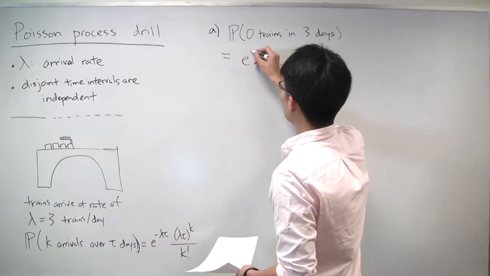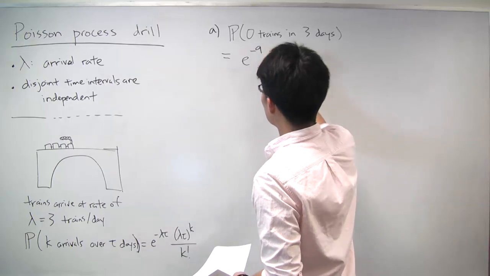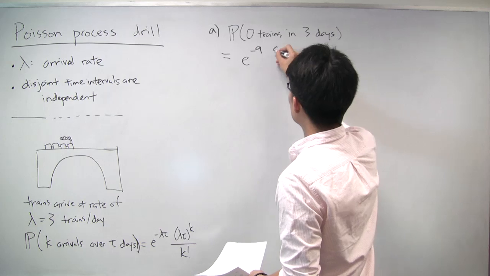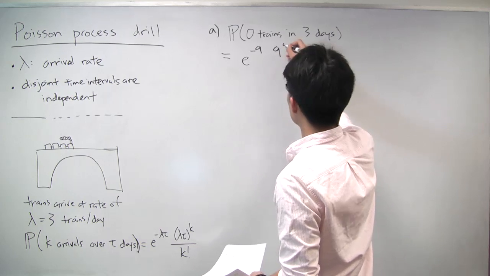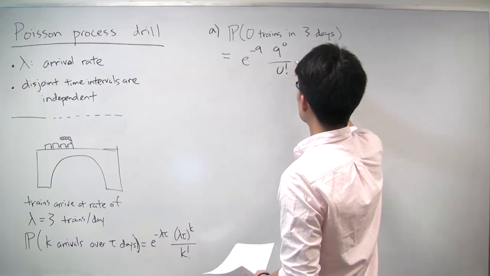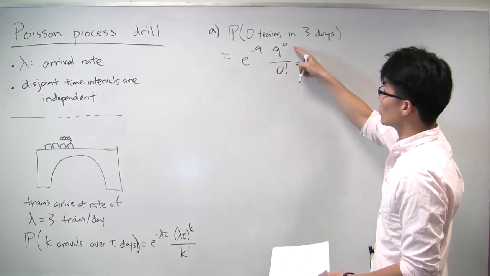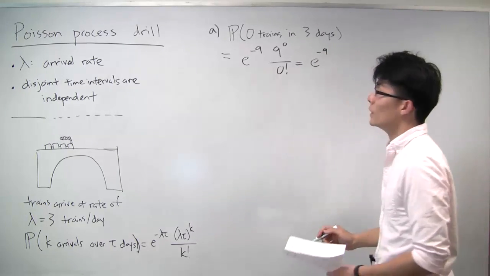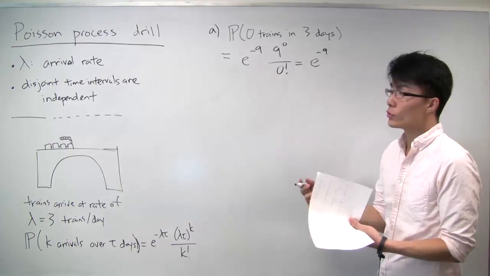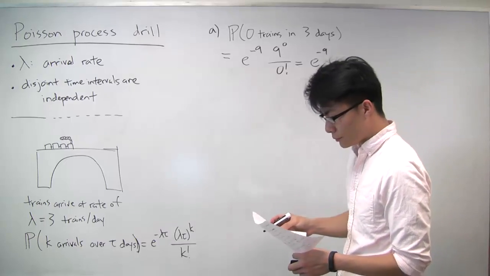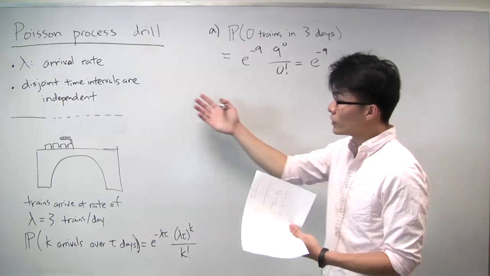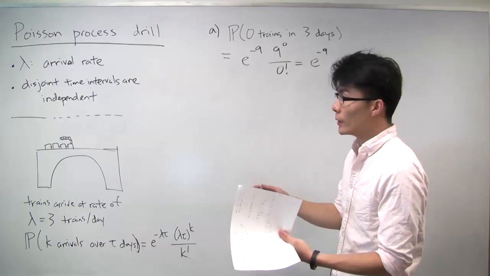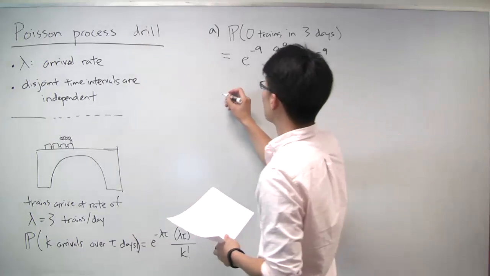Lambda is 3, tau is 3, so that's e to the minus 9 times lambda tau, which is 9, to the k, which is 0, over 0 factorial. Right? So 9 to the 0 is 1, 0 factorial is 1. So all you're left with is just e to the minus 9. And that is the probability of having no trains in 3 days. So just remember that disjoint time intervals are independent and don't get tripped up over information that actually is irrelevant.